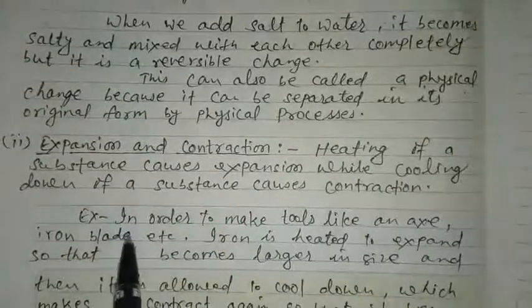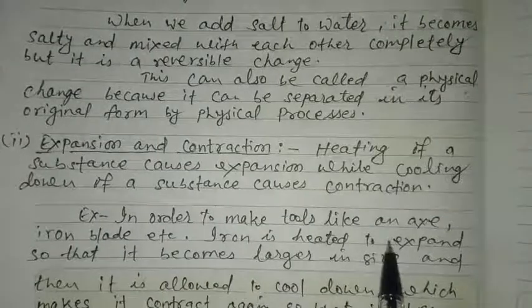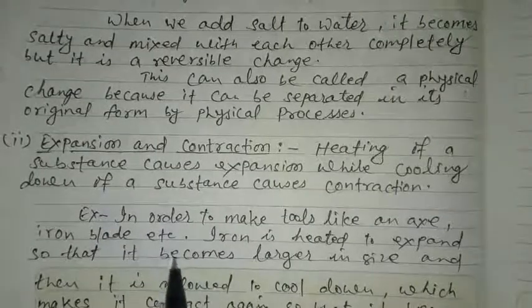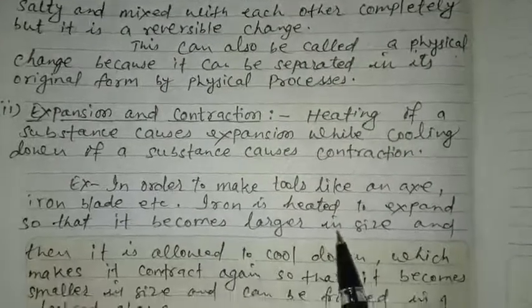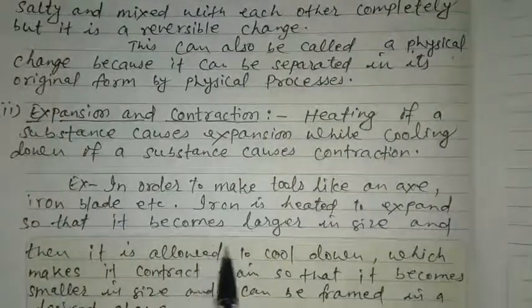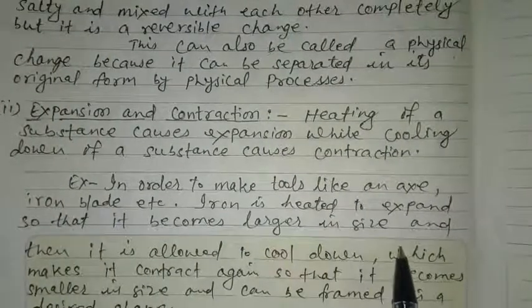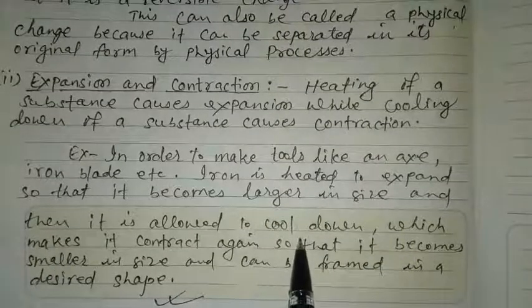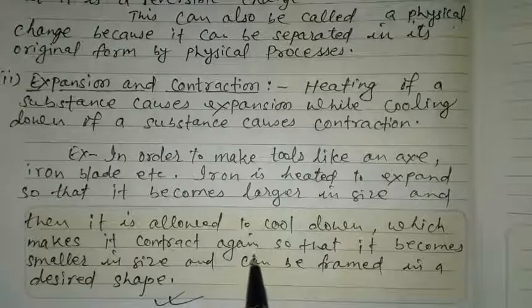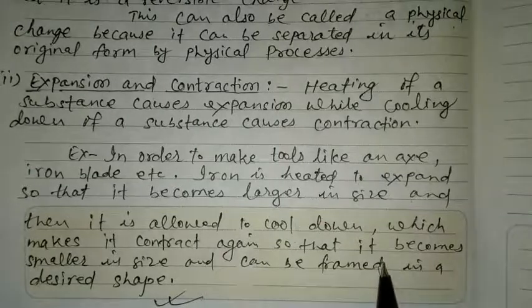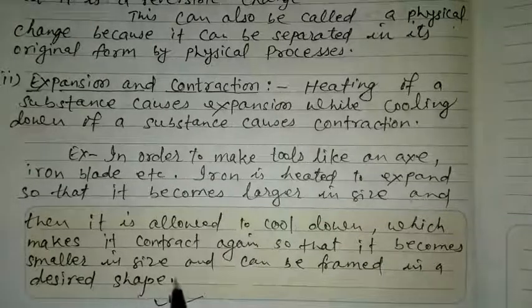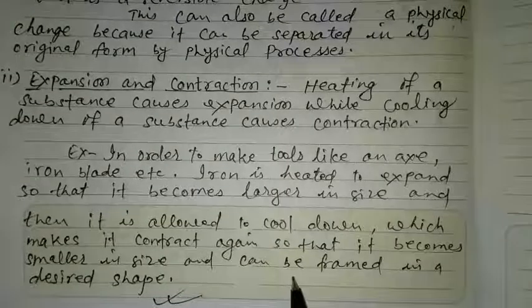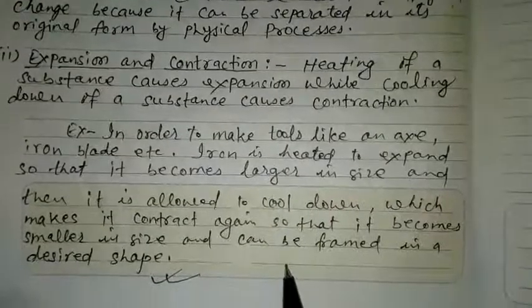For example, in order to make tools like an axe, iron blade, etc., iron is heated to expand so that it becomes larger in size, and then it is allowed to cool down, which makes it contract again so that it becomes smaller in size and can be framed in a desired shape.